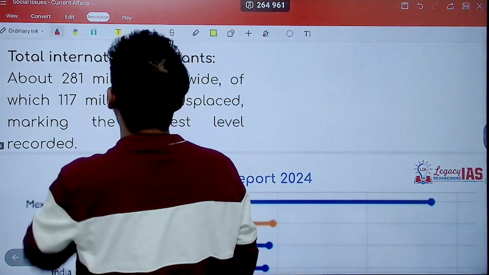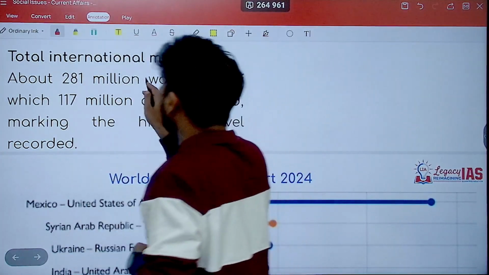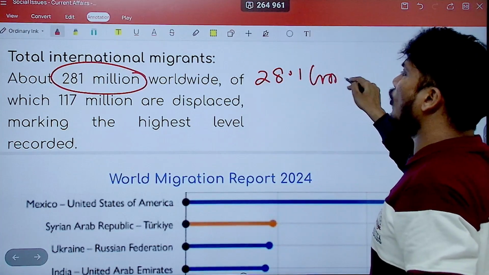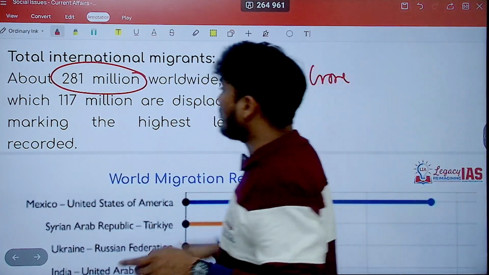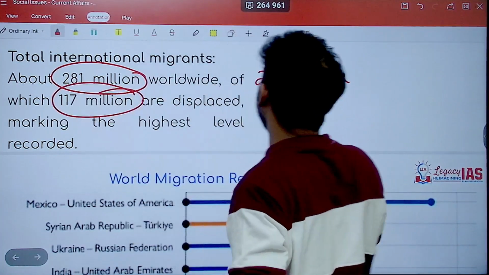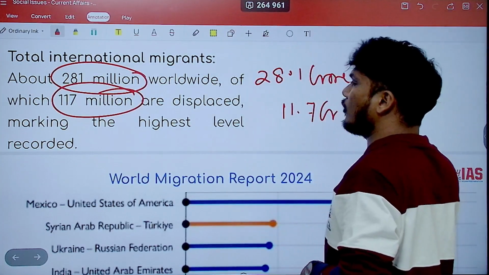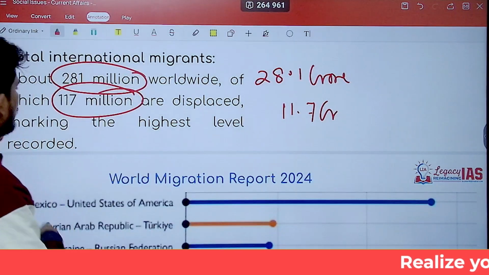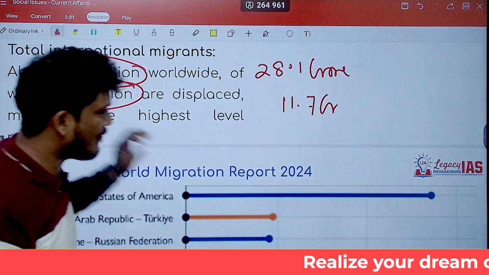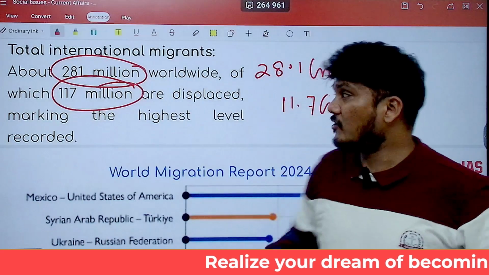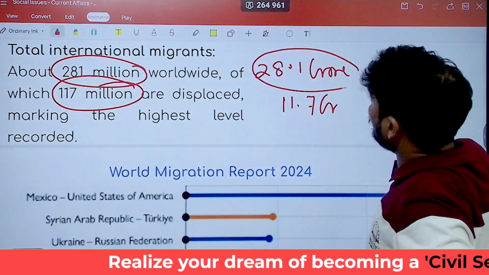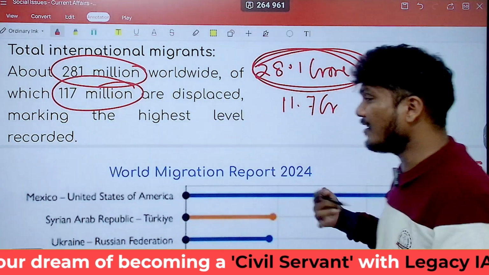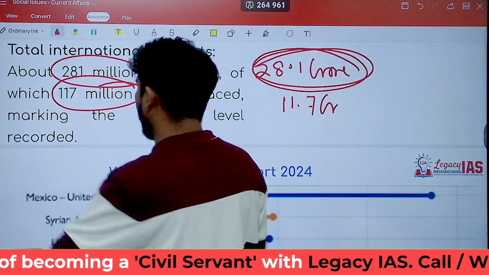Now, if you look at total international migrants, there are about 281 million, that is 28.1 crore people worldwide, of which 117 million, that means 11.7 crore, are displaced, which is marking the highest level ever recorded. This is close to the population of the entire United States of America. So it's quite a high number that we are talking about.